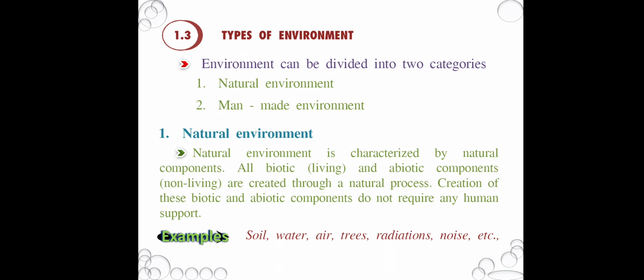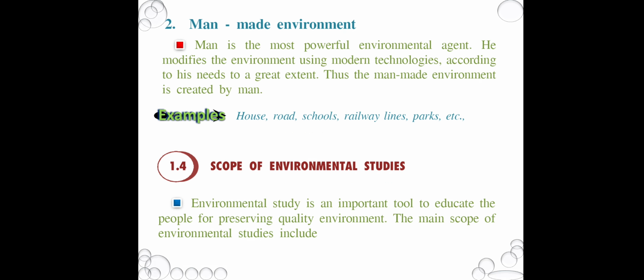So types of environment. There are two types of environments: natural environment and man-made environment. Natural environment is obtained from natural sources, such as soil, water, air, trees. So these are natural environment. Man-made environment means created by man, that means artificial: houses, roads, schools. So these are man-made environments.